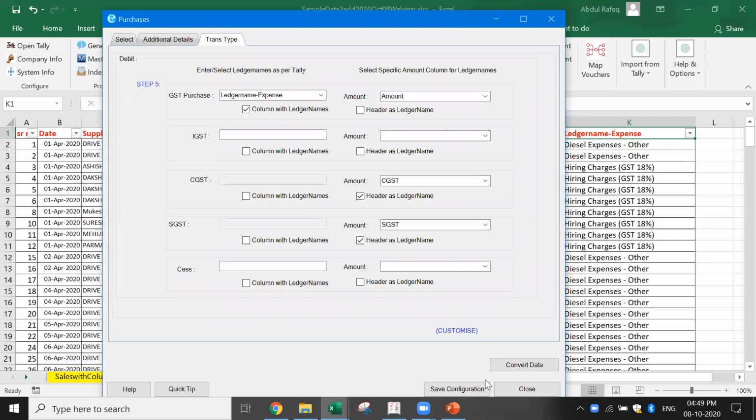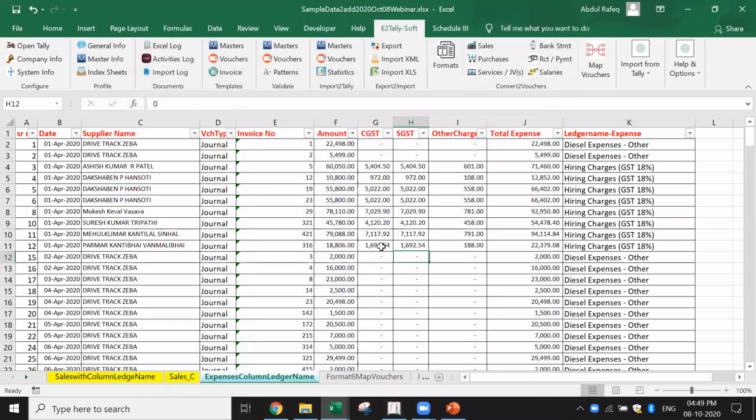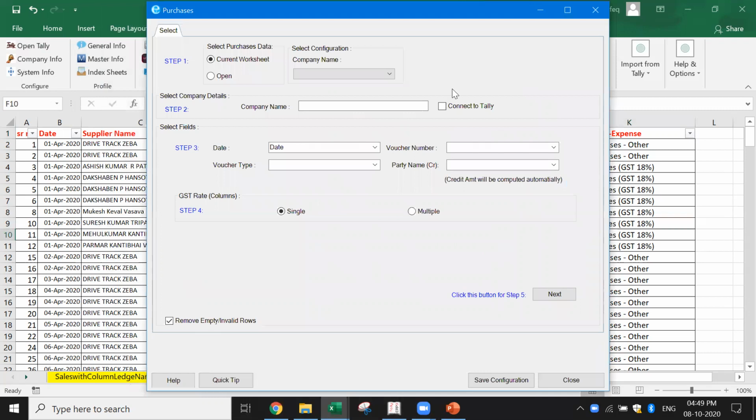Let's do the same thing. Convert, nothing is happening. Okay, let me do one thing quickly. I'll close with this last example. Purchase. So I give the name of the company, let's say ABC. Okay, I select the voucher type. So it's very important that you know what exactly is to be debited, what is to be credited. You should know how you have created the data.